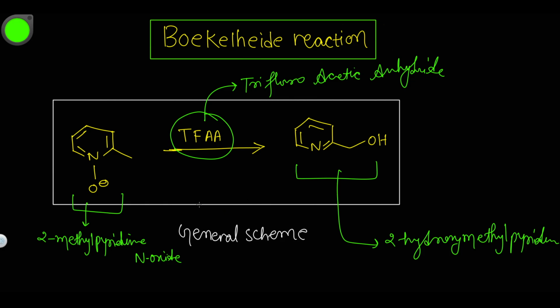Let me clear all this. So we have a substrate. This is our substrate. Here is an O minus, and here we have a methyl, and now we have a reagent, trifluoroacetic anhydride. So it means CF3 double bond O, and here O double bond O, and here we have CF3.